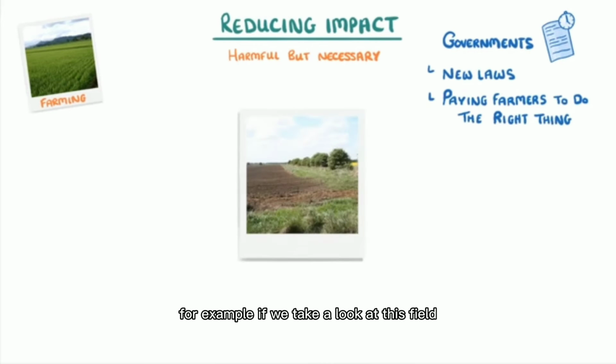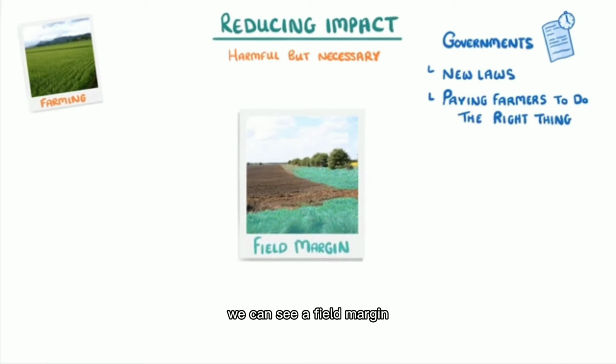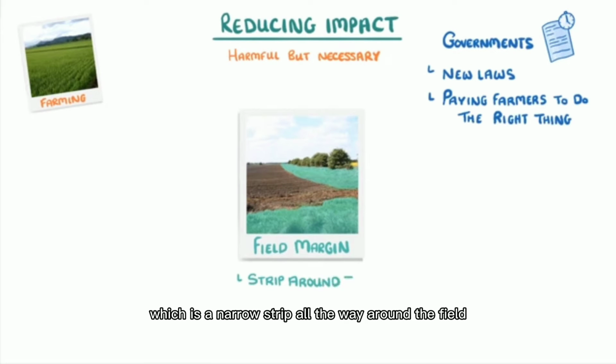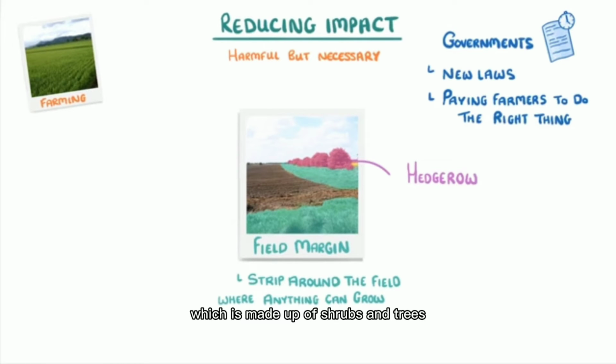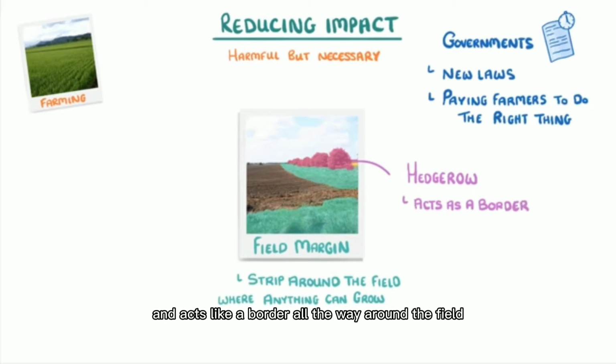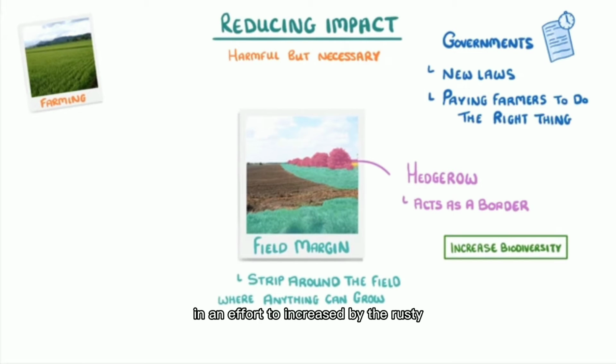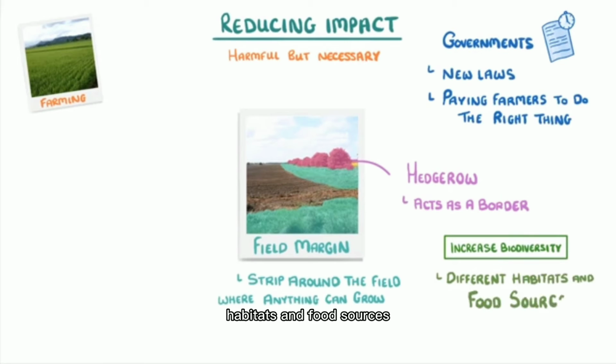For example, if we take a look at this field, we can see a field margin, which is a narrow strip all the way around the field in which anything can grow, and also a hedgerow, which is made up of shrubs and trees and acts like a border all the way around the field. Both of these practices are being encouraged by the government in an effort to increase biodiversity, which they can do by providing different habitats and food sources to the crops that are being grown in the field. And so a greater range of different species can live there.